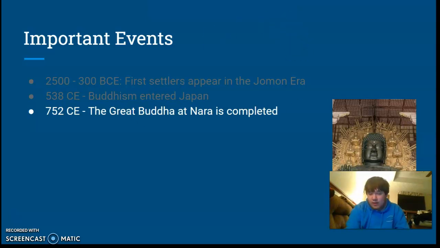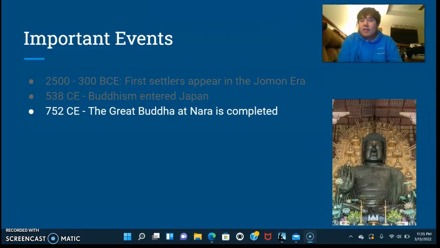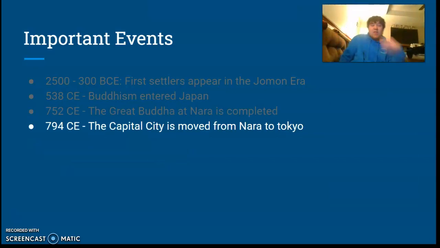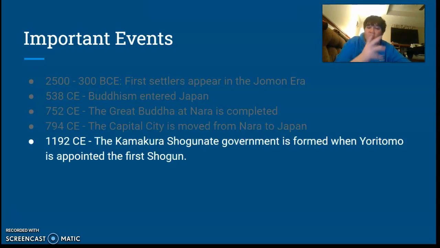And you can see there the Great Buddha. In the year 794, the capital city is moved from Nara, which is where the Great Buddha used to be, to Tokyo, Japan. Apologize, that is not capitalized. In the year 1192 AD, the Kamakura shogunate government is formed. That's when Yoritomo is appointed the first shogun, which is like the leader, an emperor kind of thing.